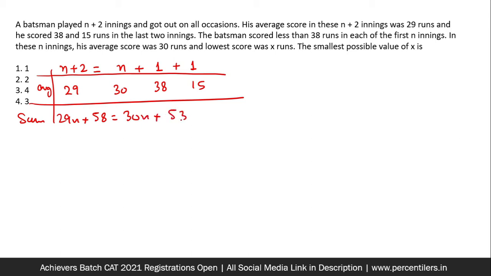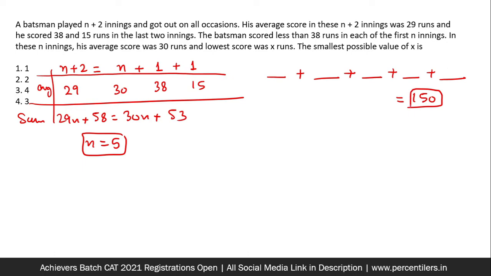So there are 5 innings, in which one of them had the lowest runs, that is x runs. The sum of these 5 things is constant at 150. From where does this 150 come? Because his average was 30 runs for the first n innings, and n is 5. So the sum of these 5 innings must have been 150. One of them has the lowest score, let us say it is x.